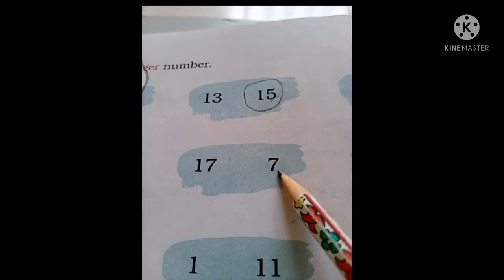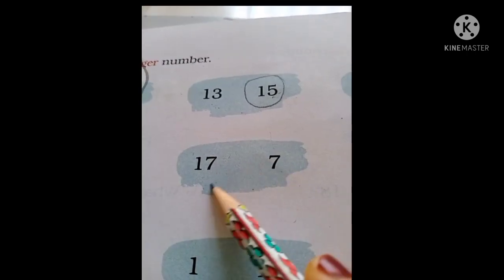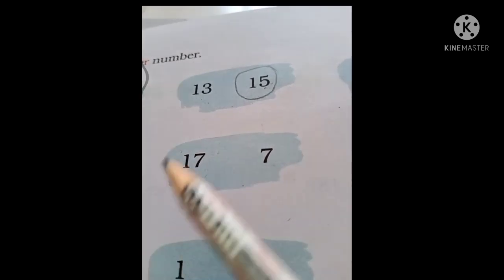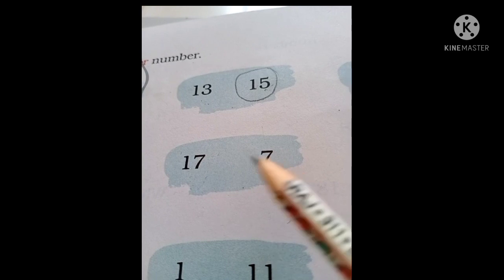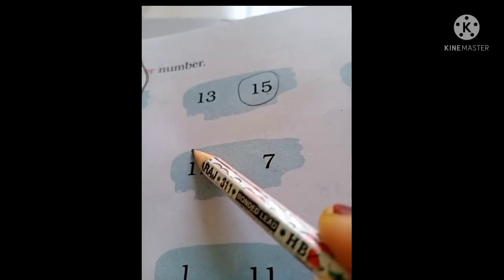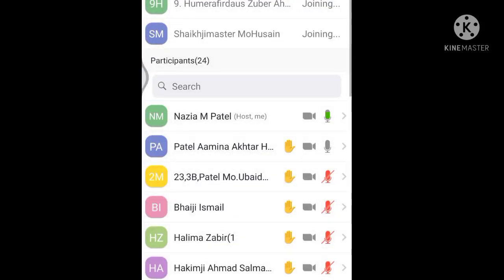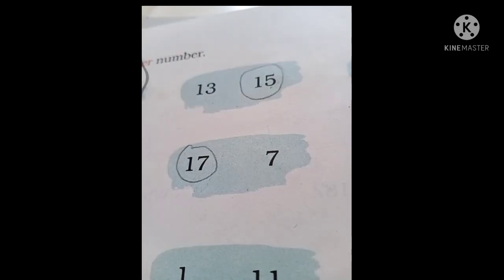Here students, 17 and 7. So can anyone tell me which number is bigger? 17 or 7? Which number beta? Smaller, bigger? 17 or 7? 17. Yes, you are absolutely right beta. 17 is a bigger number. So we have to put a circle on the number 17. Is it clear? And tell me 11 and 10. Which one is the bigger number beta?